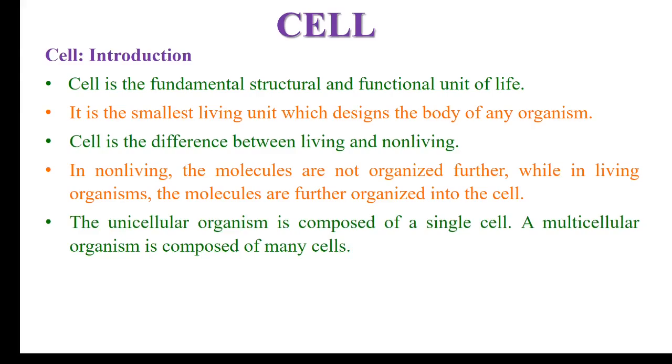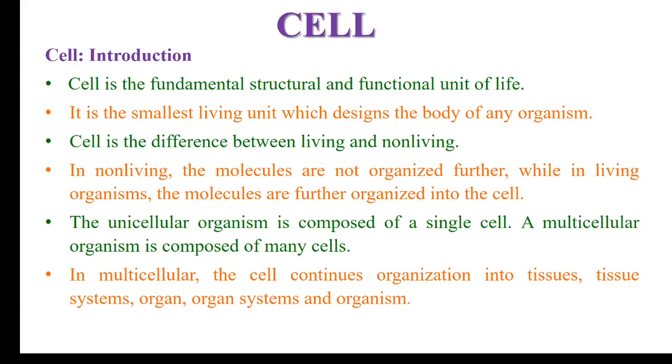The unicellular organisms are composed of a single cell. Multicellular organisms are made up of many cells, and in unicellular organisms, a single cell performs all the functions which are needed for life. In multicellular, the cells organize into tissues, tissue systems, organ systems, and lastly organism. So that is the basic difference. In unicellular organism, single cell performs all the functions. In multicellular, the cell forms groups like tissues and tissue systems, and it performs the functions.